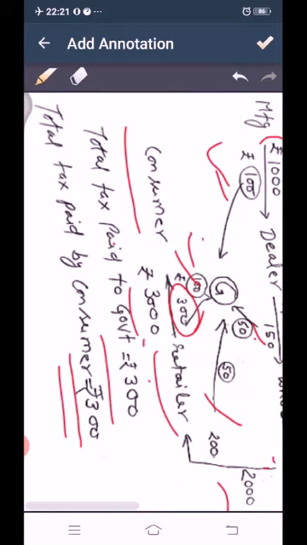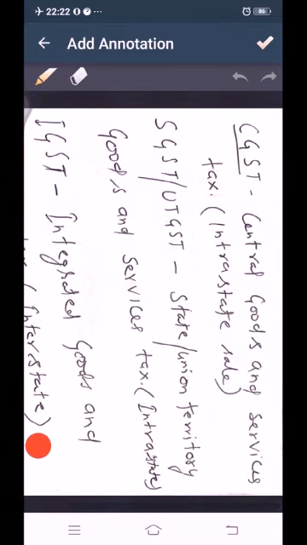Now this value added tax is changed in another way, which is now called GST. So let us see how. We have three types of GST. That is CGST, Central Goods and Services Tax. This tax is charged in case of intrastate sale, when the sale is done within the same state.